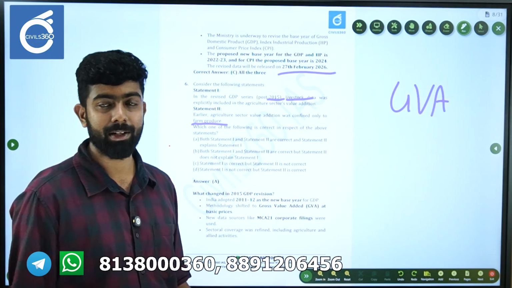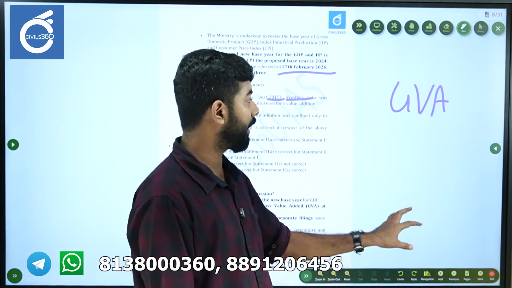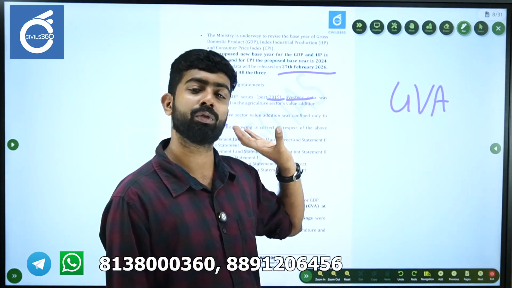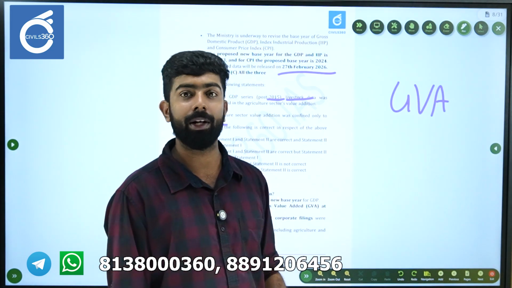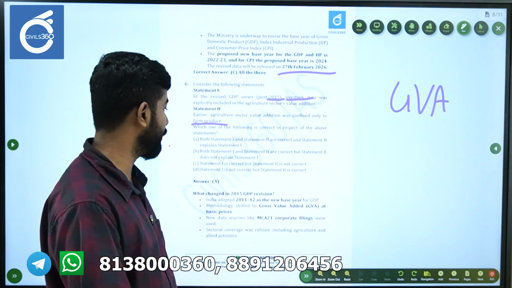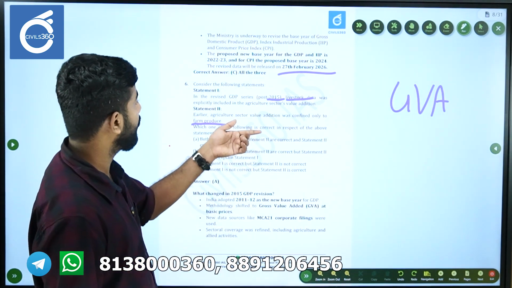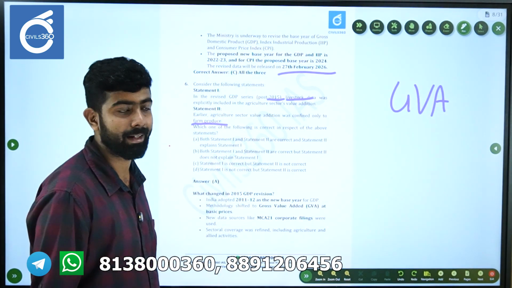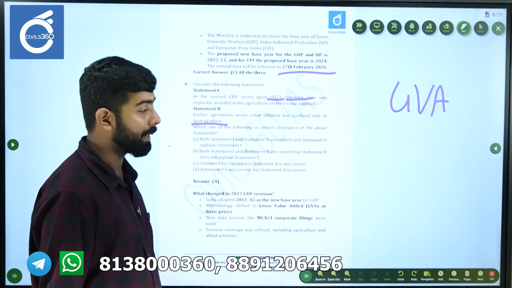So please keep that in mind. For calculating agricultural gross value addition, farm produce was the main component before 2015. Livestock was added explicitly after 2015. So if you look at here, both statements are correct, right? So you can actually eliminate C and D.